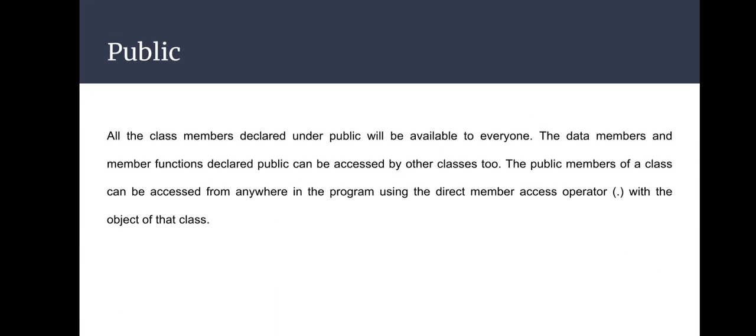First one is public. If we declare the members of the class as public, then public members will be available to everyone. The data members and member functions declared public can be accessed by other classes too. The public members of a class can be accessed from anywhere in the program using the direct member access operator dot with the object of that class.